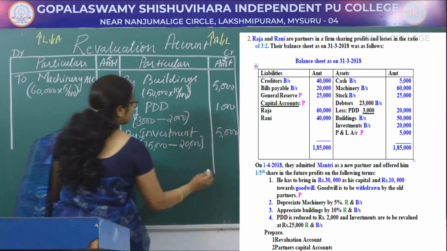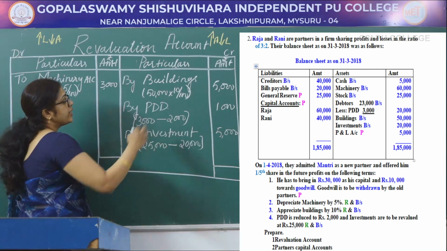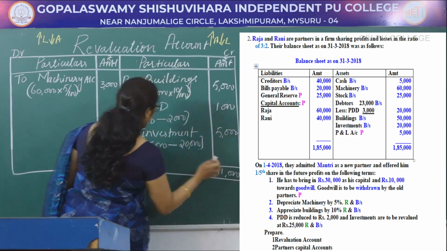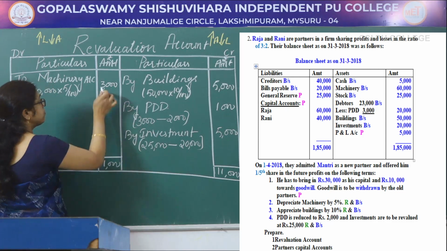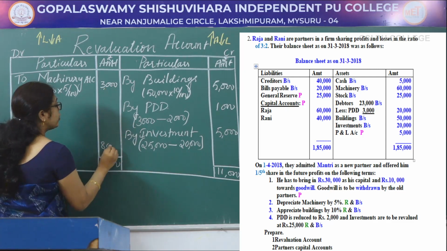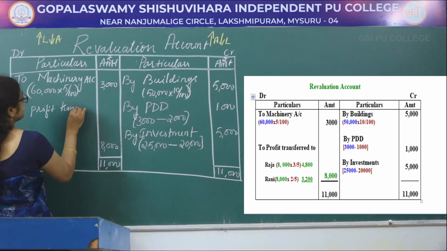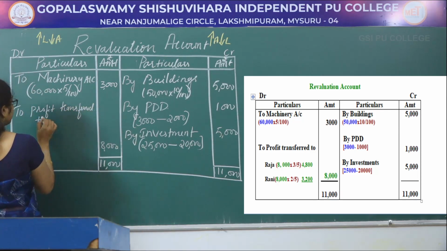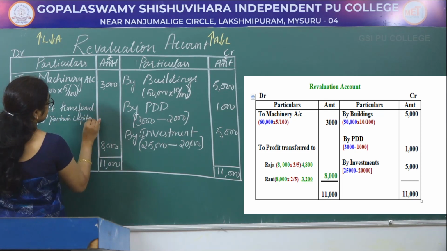Let us total the revaluation account. First find which side amount column is more. Here on the credit side 11,000 is there. So record same amount on the debit side, 11,000. 11,000 minus 3,000 equals 8,000. To profit transferred to partners capital account.